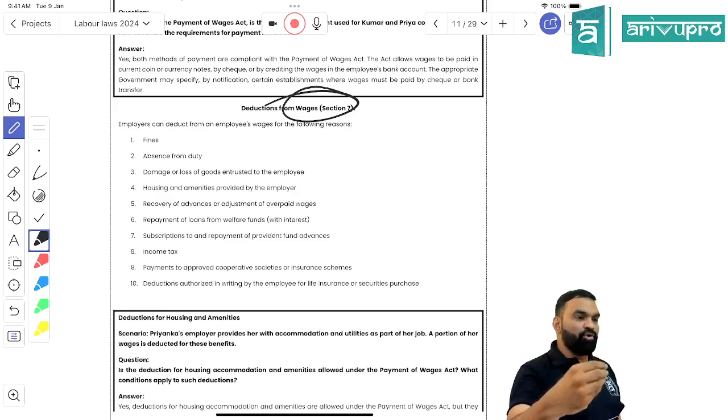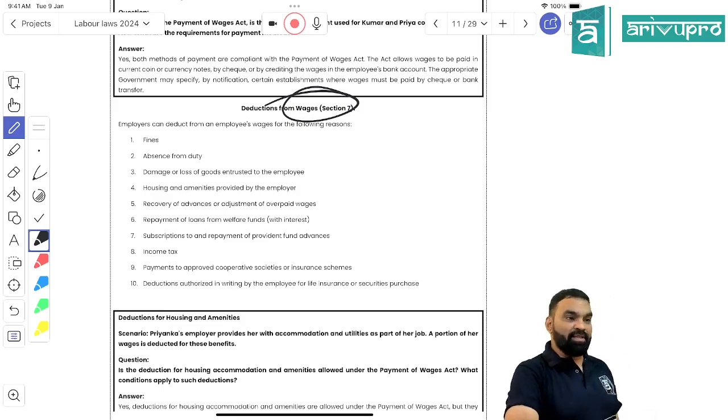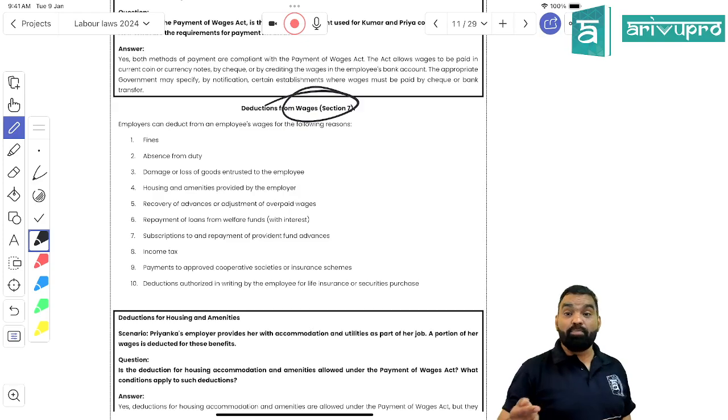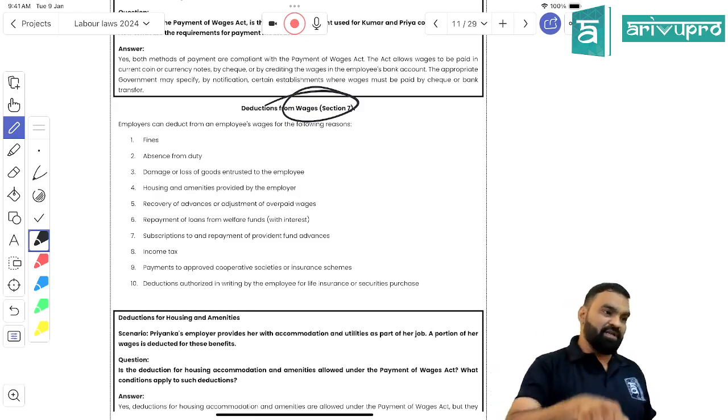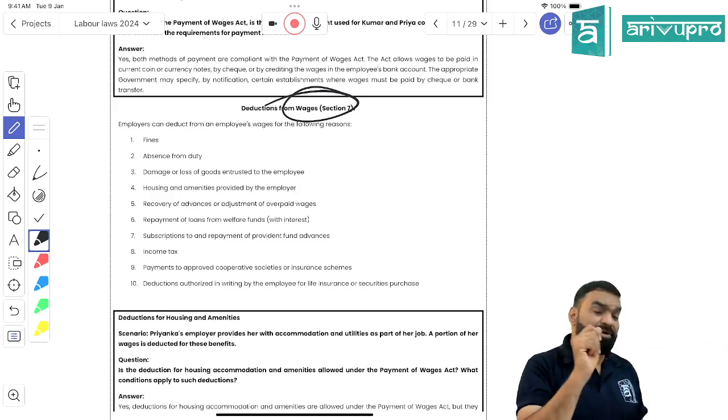I have told you about a certain set of rules. That is being made by me, not by law. So if you are not following it and I am imposing a fine, the fine should be properly communicated to the employee in advance. You cannot put any fine as per your own convenience. Fine should be pre-notified.